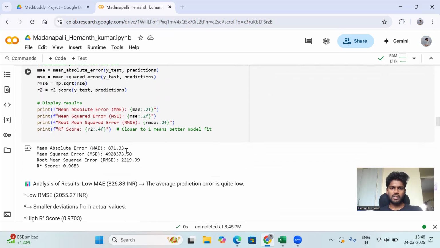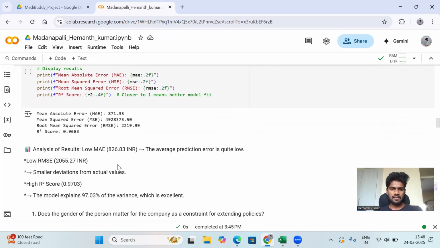After calculating, we get these values. Mean absolute error is 871.33, mean squared error is 4928373.50, root mean squared error is 2219.99, and R square score is 0.9683.